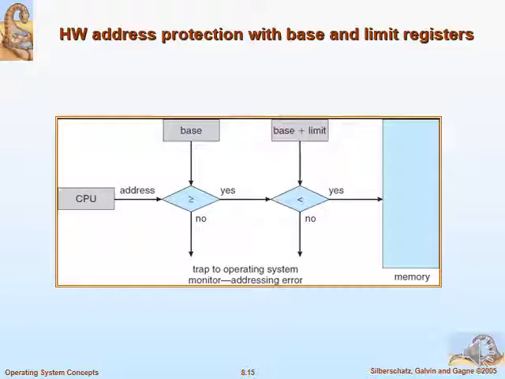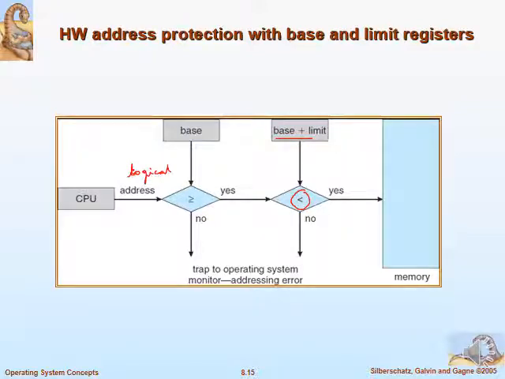So CPU will generate the logical address. That logical address will be added with the base address. Next, it will be checked whether it is within the base and limit.